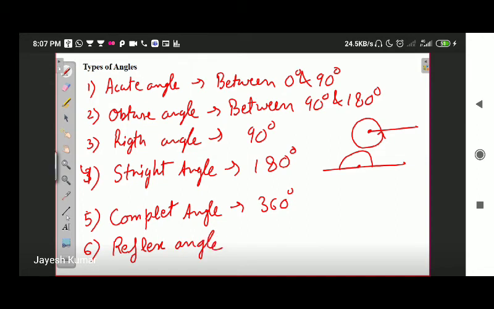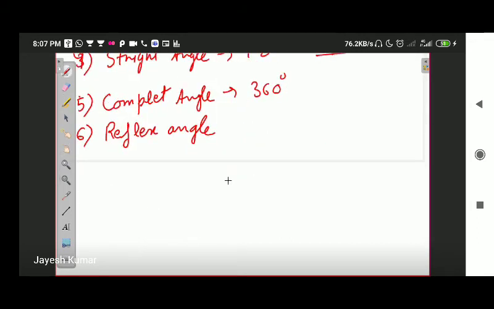So what do we mean by reflex angle? Let me draw and show you. Suppose you have two rays, one is OP and another one is OQ, and they are making an angle X degree between them. So what is going to be the reflex angle?